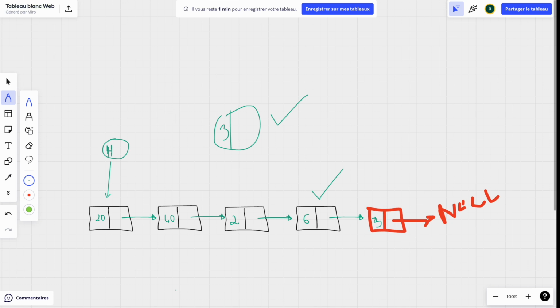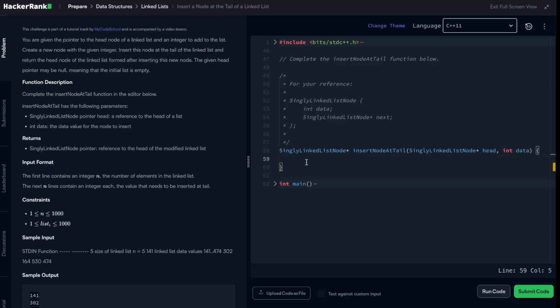So how are we going to code something like this? As easy as what has been described, I first need to check if my head is actually different from null pointer. If it's different from null pointer, then I should dive in here. One thing I can do, I can directly create my new node here. So I'll just copy this. I will call it new node. I prefer to use this: new node will take new of this data. So I already have my new node here.